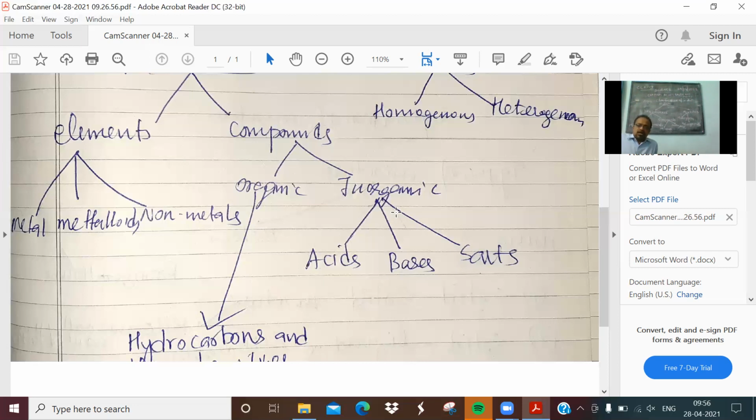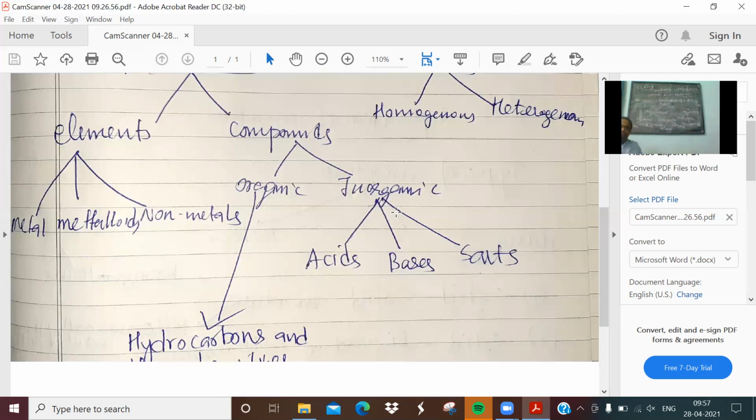Now, bases and acids are just like positive and negative. One plus cancels the negative sign. For example, you know that in integers you have seen plus 1 plus minus 1. The result is 0. Similarly, when an acid interacts with a base, it forms neither acidic nor basic substances called salts. This is all about salt. The salt is formed by the interaction between acids and bases. That process is called neutralization. This we will discuss in this chapter in detail later.